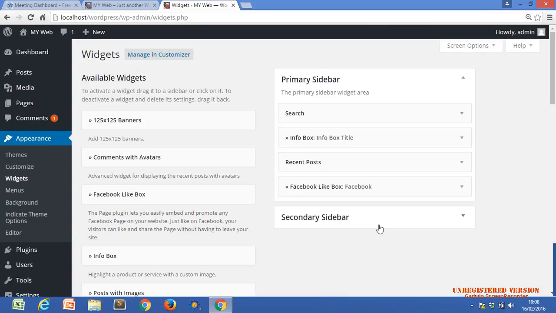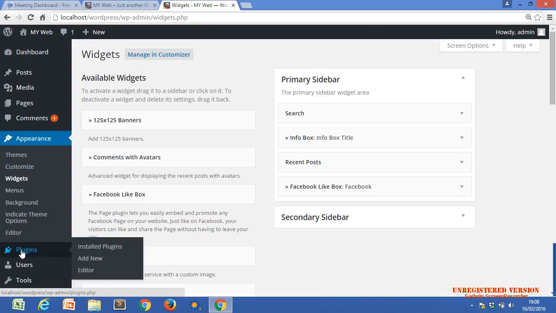But before that, let's see about plugins. What are plugins, how do we use them, and how do we install them? There is one option in your admin panel or dashboard: Plugins. Can you see the option? In every theme there is always an option for plugins. These options can vary from theme to theme; there may be more options in a different theme.